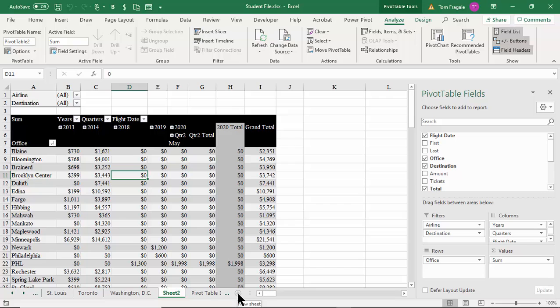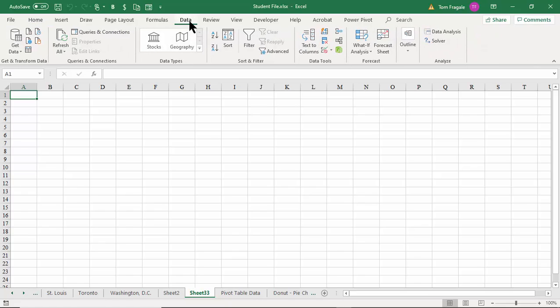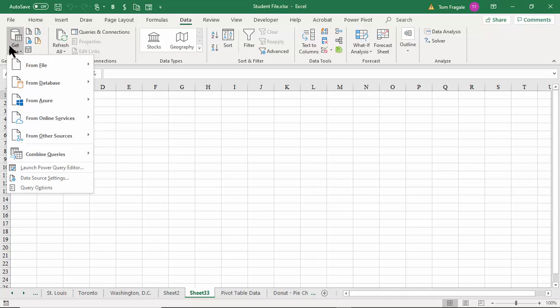All right, so now in this case, it probably would start on a blank sheet. I'm going to pick on that plus sign to add a blank sheet. Okay, so we're going to click on the data menu up there. And then where it says get data, that is a pretty recent addition. Maybe you started in Excel 2013 or something like that. So here's the new way to import data. It actually gets into Power Query world at this time. So I'll pick on the data menu and I'll pick on get data.